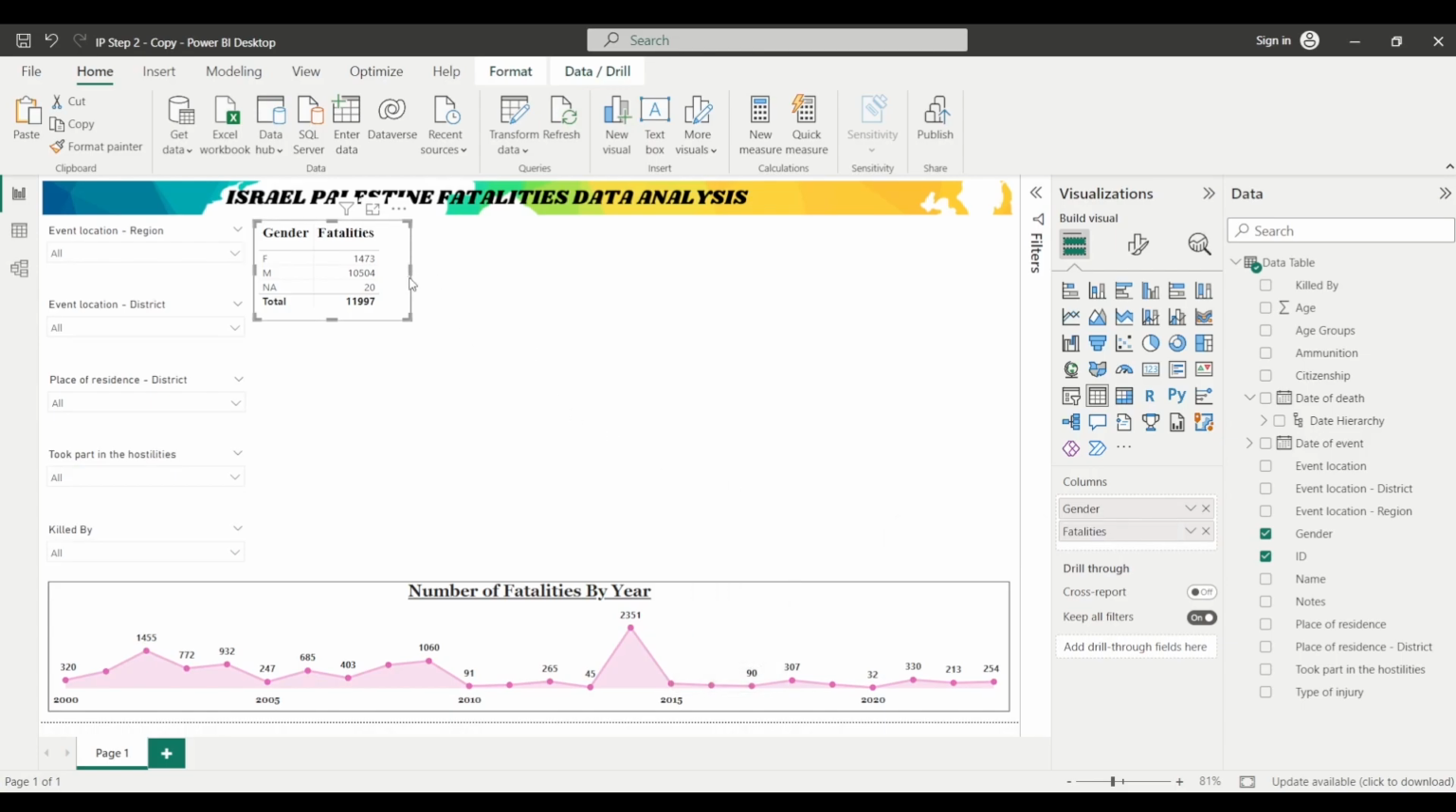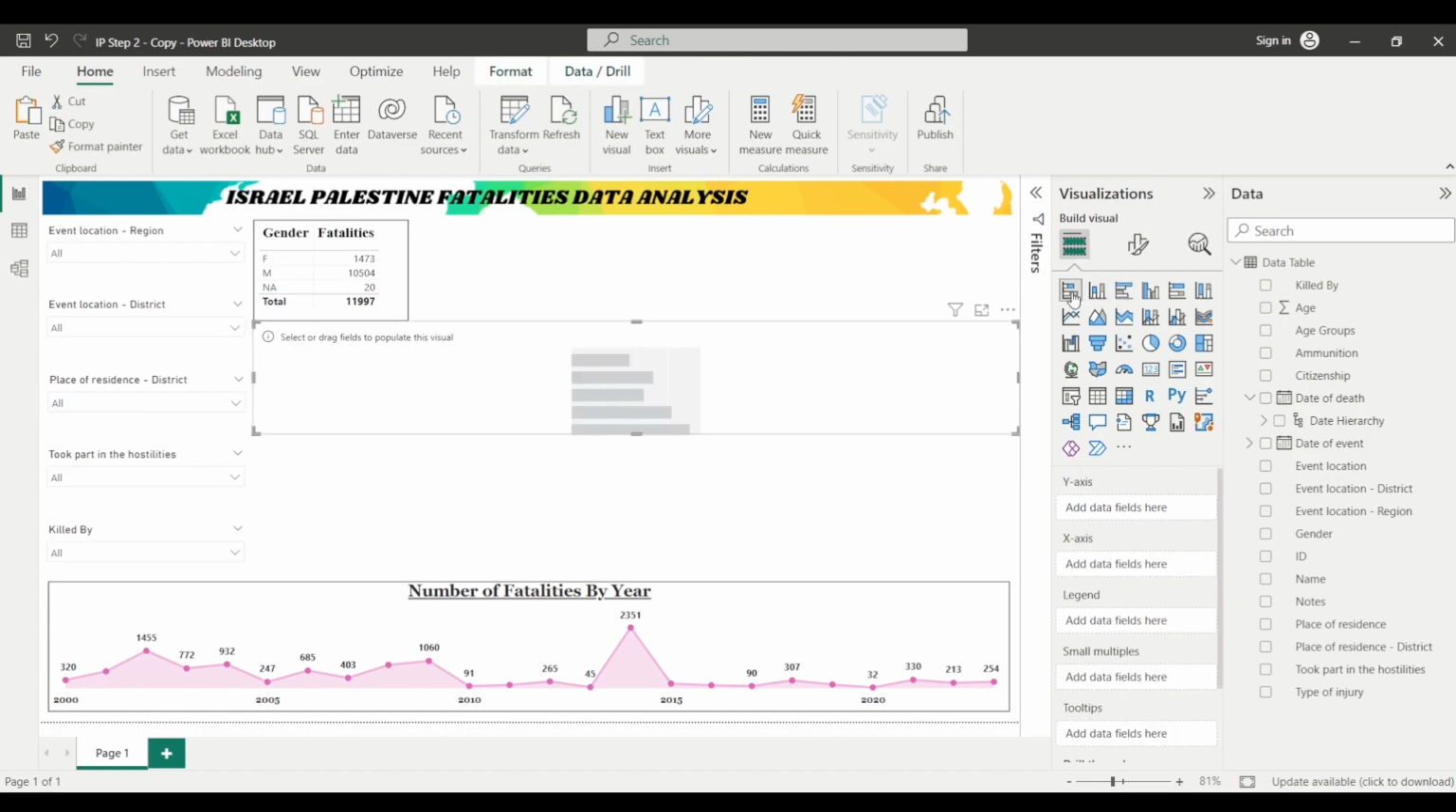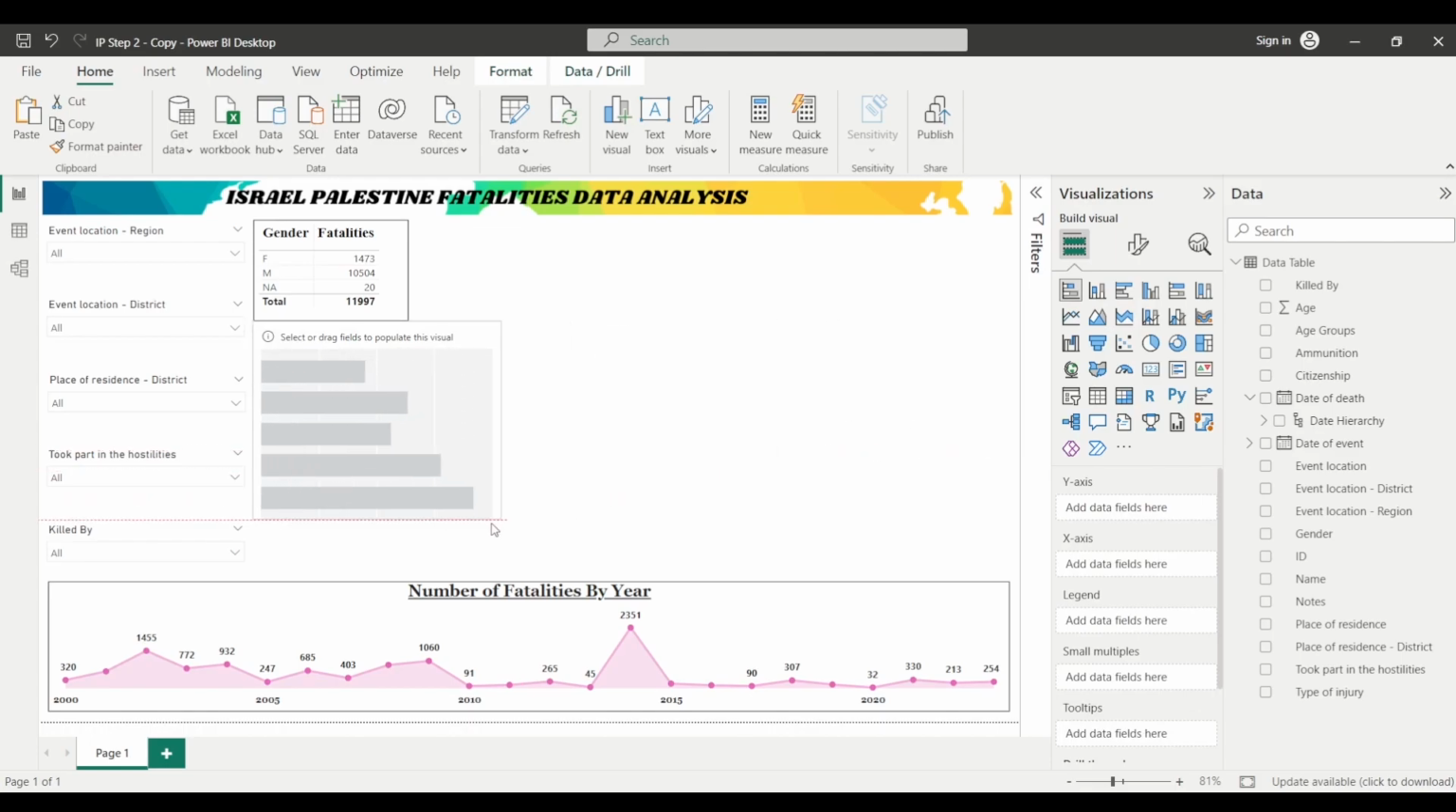Fine. So this represents the number of fatalities. You can resize it. Now let's add one more visual to this report, where we want to represent the number of fatalities by citizenship. For that purpose, I will add a bar chart. I'll click on this canvas, and then click on this stacked bar chart. This will add a blank bar chart, as you can see on the screen, and further resize it.